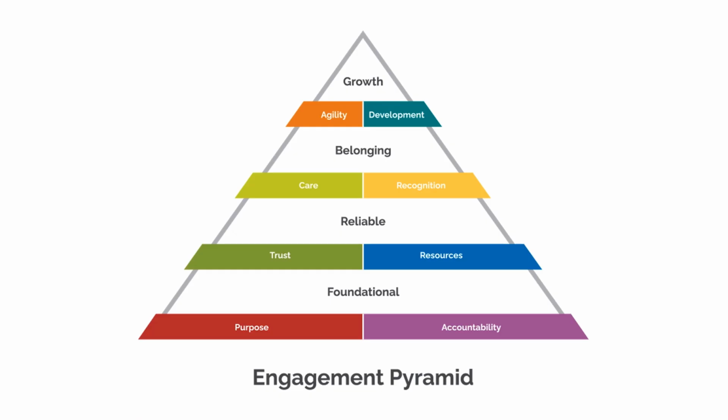We move up the pyramid from the base, examining each of the scores in the following sequence. We start with purpose and move right to accountability. We next move from accountability to resources, as shown by the arrow. Move next to trust to the left, then to care and recognition. Finally, from recognition to development and then agility.